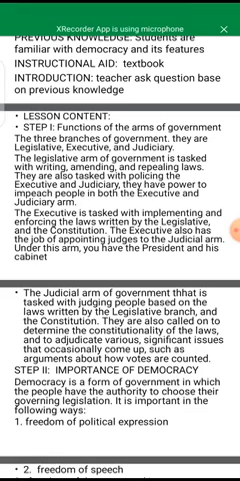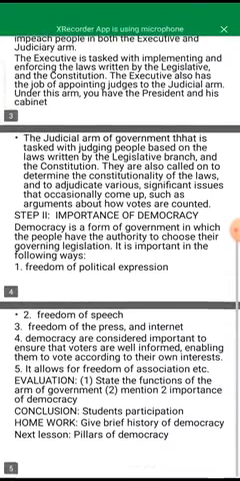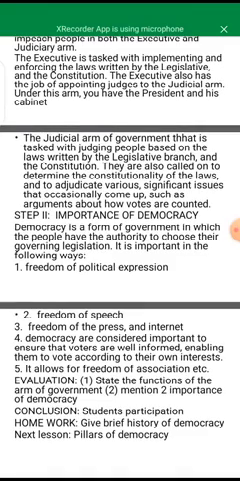Okay, before we go, I told you that there are three branches of government: the legislative, the executive, and judiciary. And these three arms of government have their various functions. We went ahead to talk about the importance of democracy, where I told you that some of the importance of democracy are freedom of political expression, freedom of speech, freedom of press and internet, and it also allows for freedom of association and so many others.